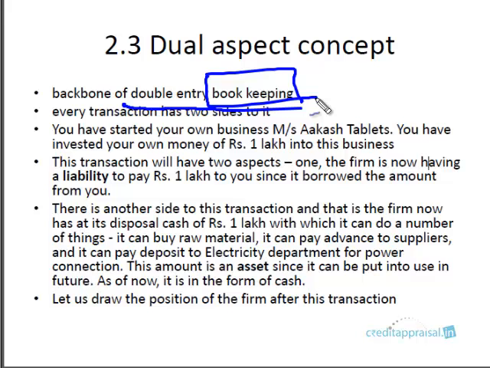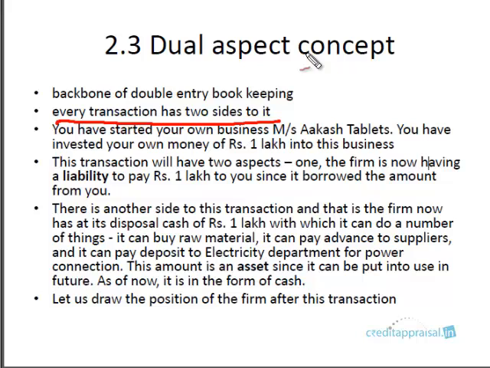And accounting is done in a process known as double entry bookkeeping worldwide. This is the process. And this concept which we are going to discuss, the dual aspect concept, is the backbone of double entry bookkeeping. So what this concept simply says is every transaction has two sides to it. If you want to put it in simple terms, that is what dual aspect is all about. So every transaction has two sides to it.